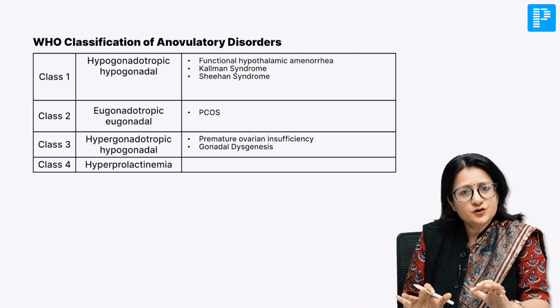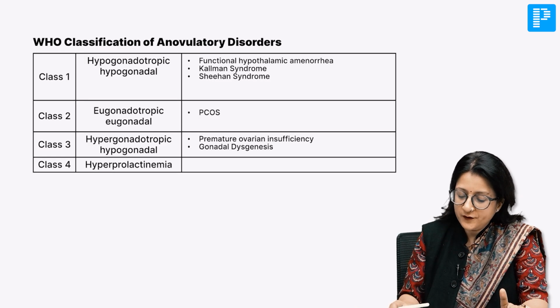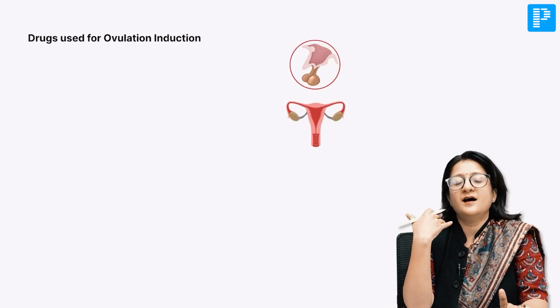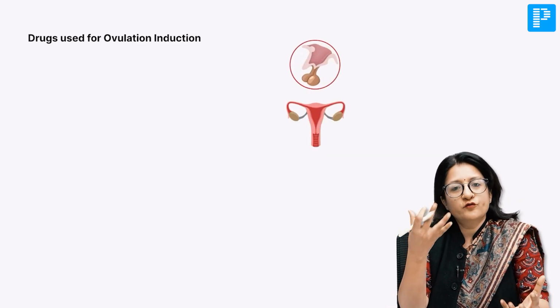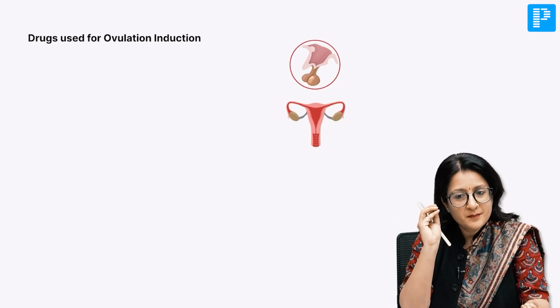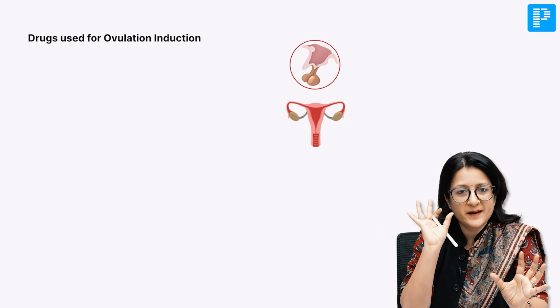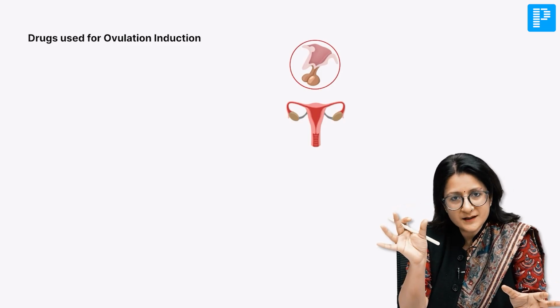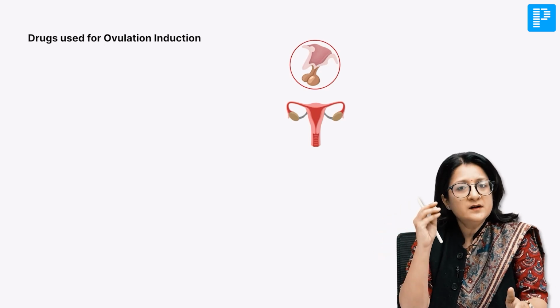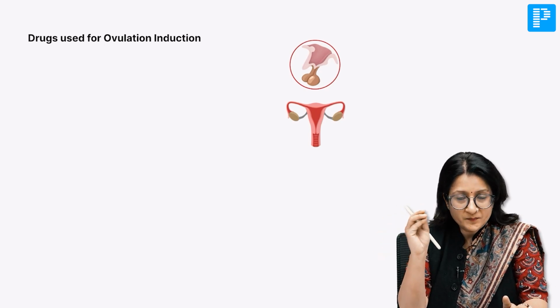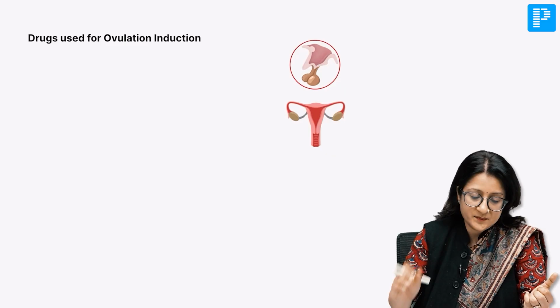Now, I will come back to this in a while, but let's first look at the drugs that are available to us for ovulation induction. You must know what the drugs used for ovulation induction are. You should have a basic idea about these drugs, and we will also build some concepts here, and then build on those concepts.